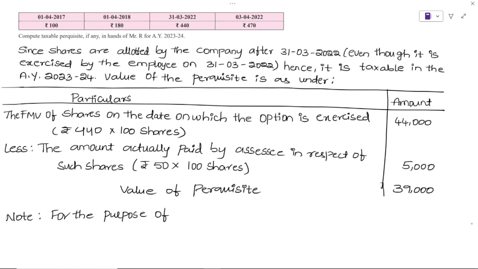So if we take the cost as only 50 rupees, what will happen? He will be paying double tax on the same amount. So that's why when you calculate capital gains tomorrow, you should not take 50 rupees as cost, but 440 rupees as the cost. Okay, that we'll write. For the purpose of computing capital gains, on transfer of these shares by Mr. R,